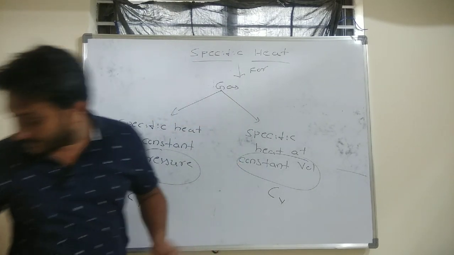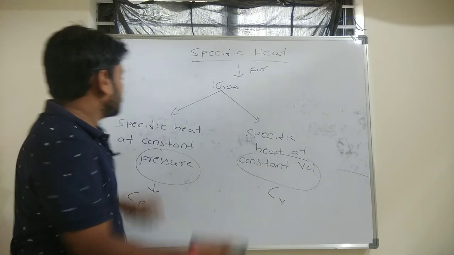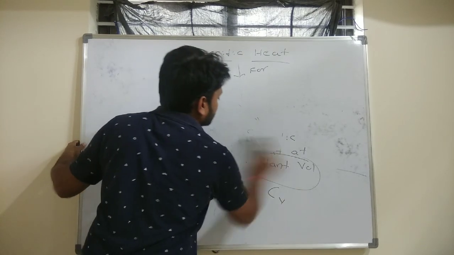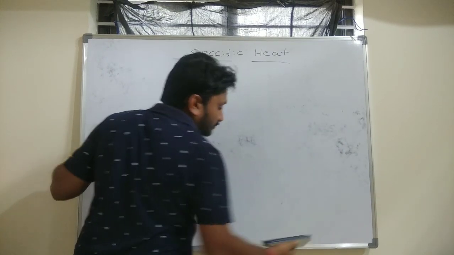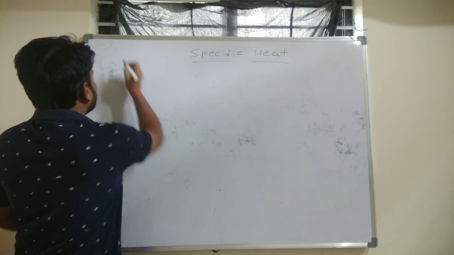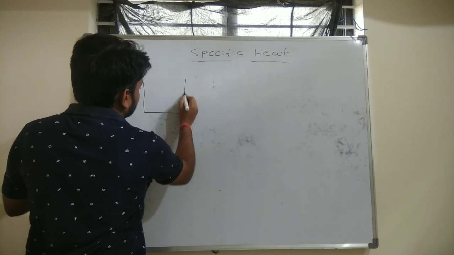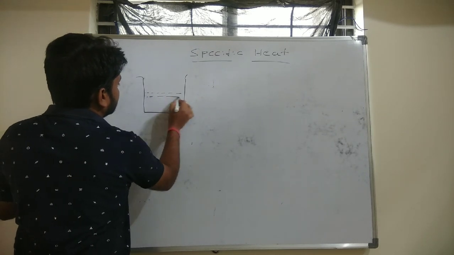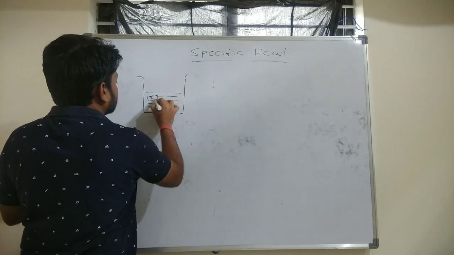Let us have a diagram for this. How to maintain this constant pressure and how to maintain this constant volume? What do we mean by constant pressure or constant volume? The amount of heat required to raise any gaseous material by unit degree Celsius, of unit mass, at constant pressure is Cp. For constant volume, let us consider a vessel here, and I am considering 1 kg of gaseous material.